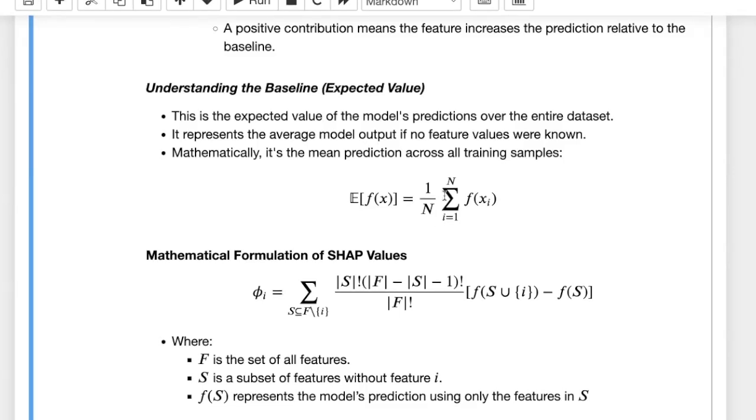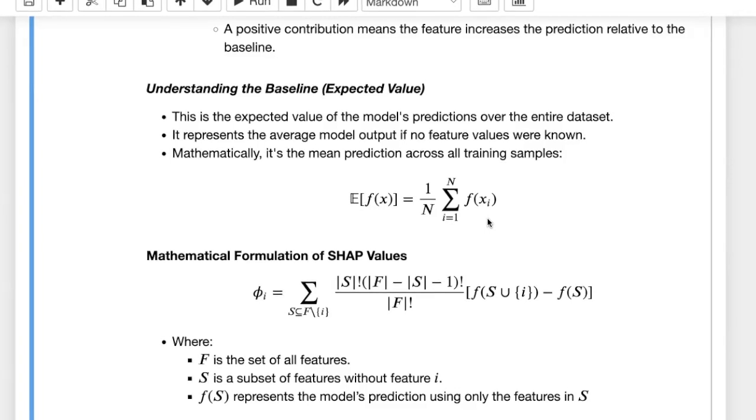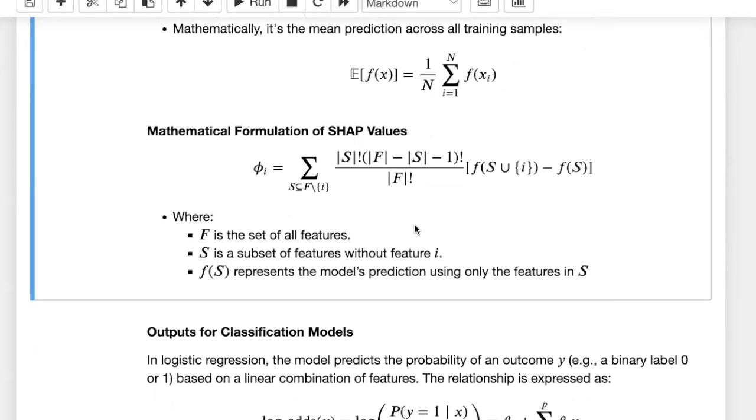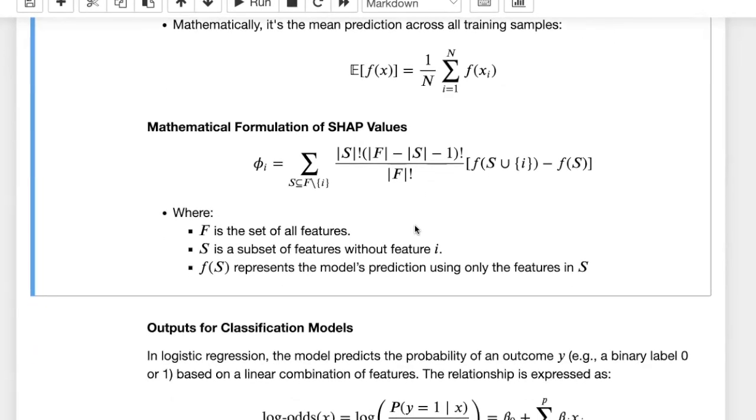You can write this as 1 over n, summation over n, of f of x_i. If you have n samples in the whole data set or a portion of your data set, you add all of them together and divide by n, and that's your average or baseline. So we can now show how we can, in general, find these phi_i, these contributions of each feature i.